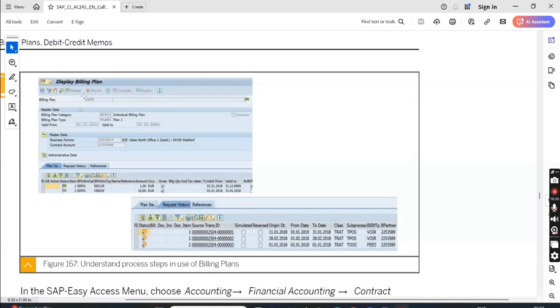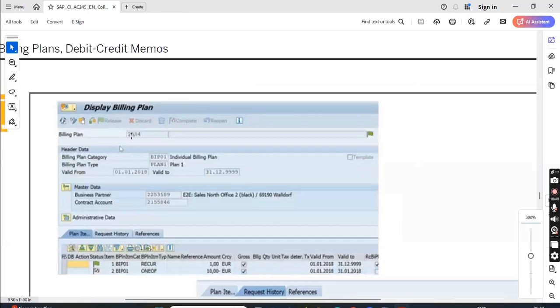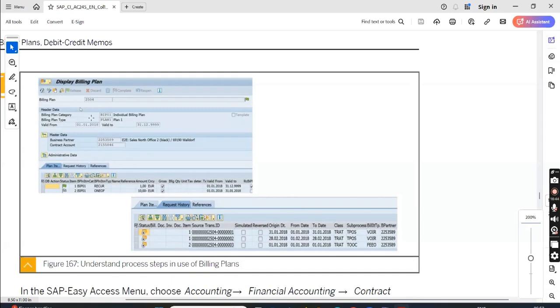That means this billing plan number 2504. Let me zoom it a bit. I think this is still readable. Billing plan number, this is the billing plan category, billing plan type. This is valid from 1/1/2018, the same example, 1/1/2018 till 31/12/9999, and it has assigned one recurring and one off. So recurring of €1 and one off of €10.